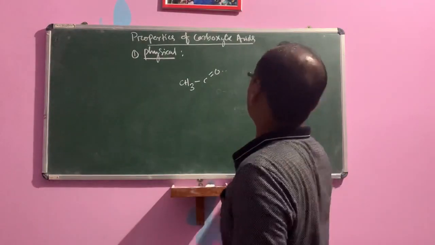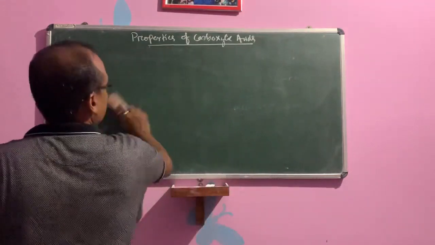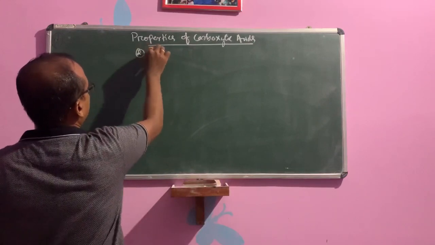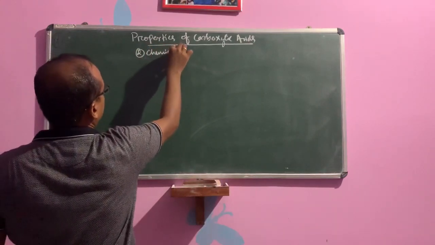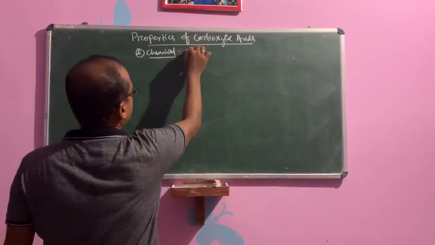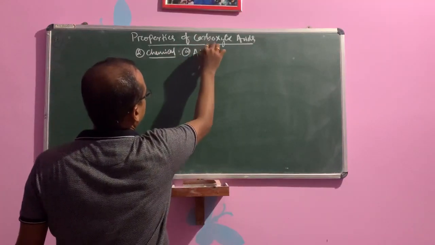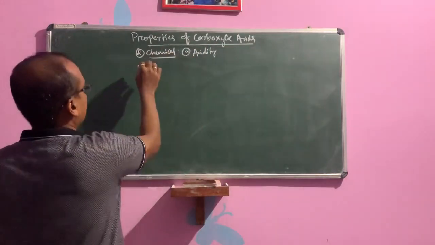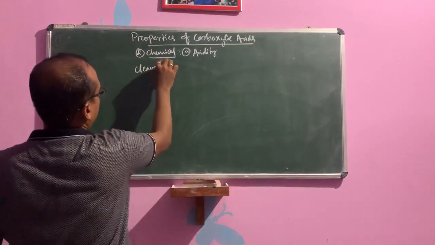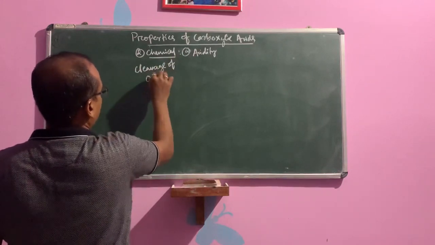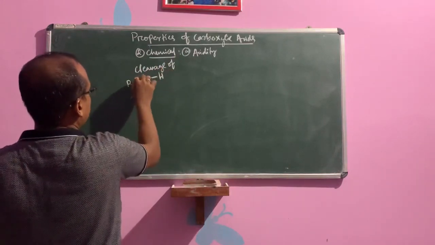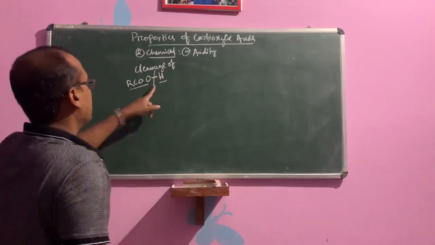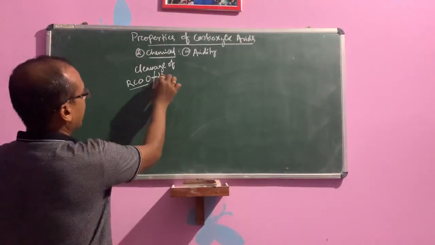Then we will go to the chemical properties. First, acidity, which refers to the cleavage of the OH bond, that is, between O and H in RCOOH.